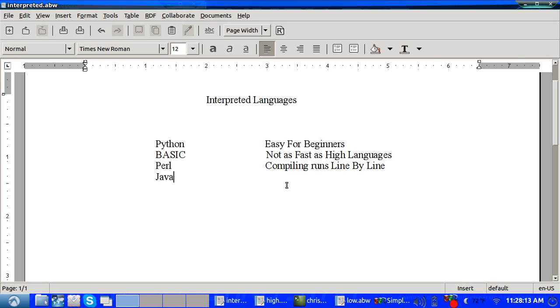Today we are going to talk about programming languages, a few of the different kinds and how they work. Programming languages are formal languages that are concise and do exactly as they are written. The first type or class of programming languages are interpreted languages. These are the highest languages. A few examples of interpreted languages are Python, Basic, Perl, and Java.